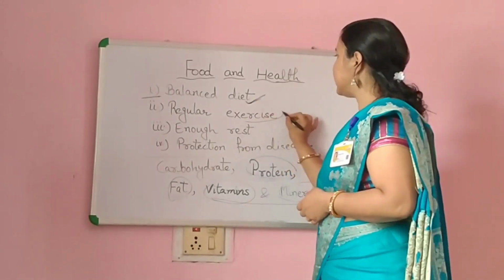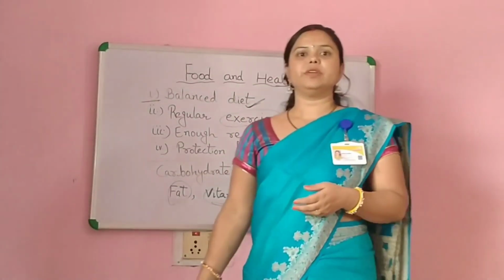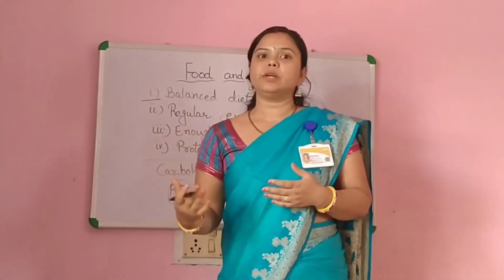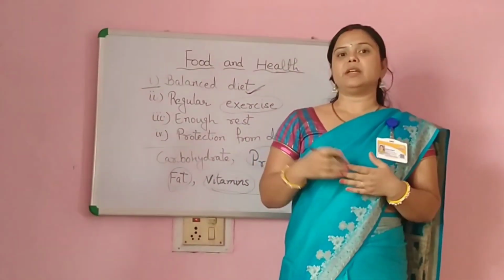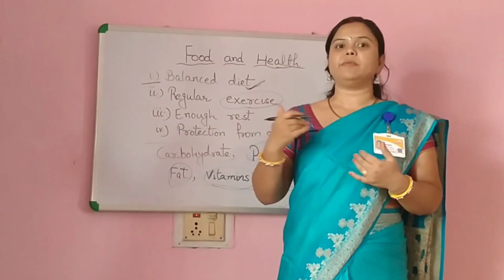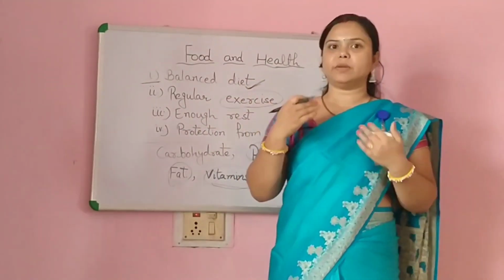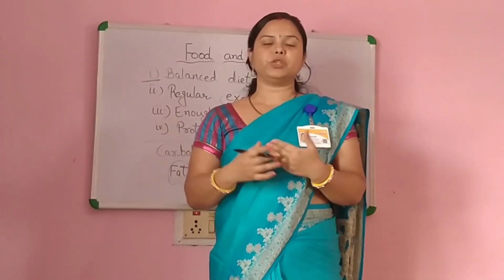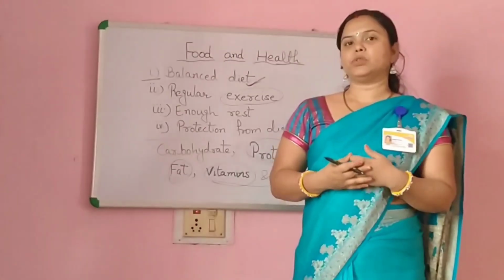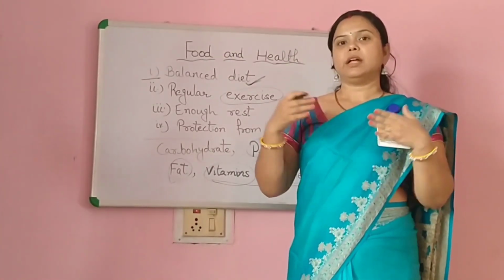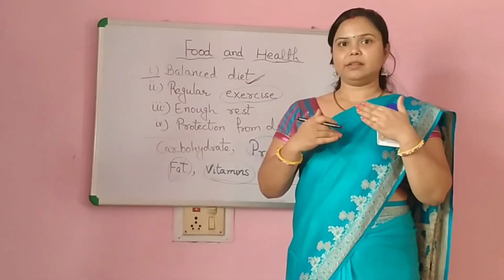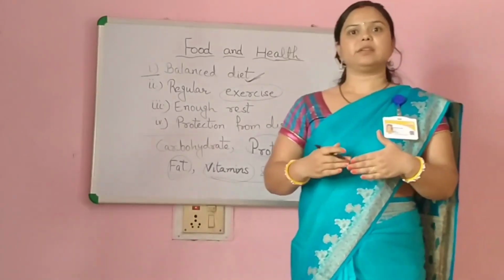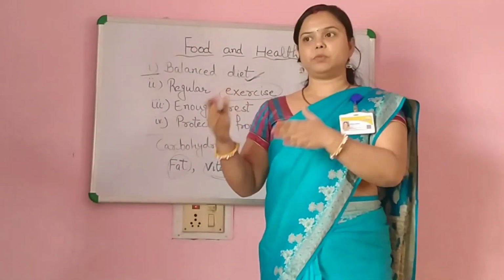The next one is regular exercise. We should do regular exercise to keep our muscles fit. If we do not do regular exercise, our muscles will become weak and flabby. Exercise helps our muscles to tone, and it also helps to correct our posture. Now what is posture? Posture is the ability of our body to sit, stand and walk. So we always sit straight and stand straight in correct posture.